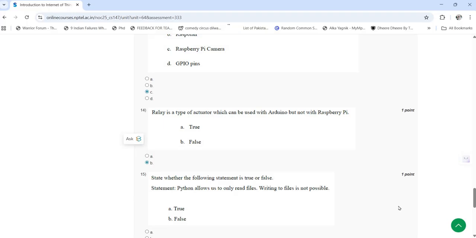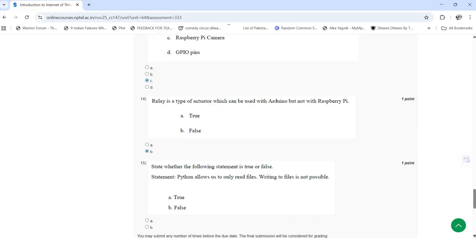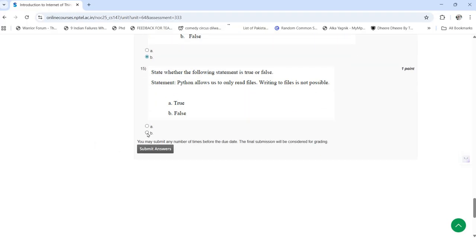Now last question is state whether the following statement is true or false. Python allows us to only read files. Writing to files is not possible. So the answer for this is false. That is B. Now submit your answers.